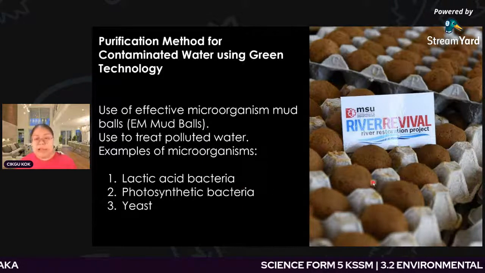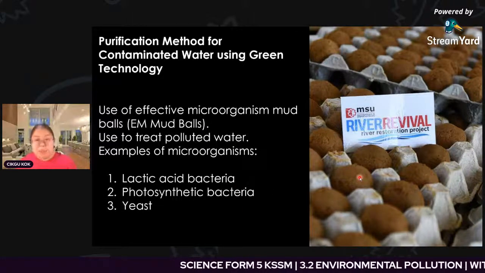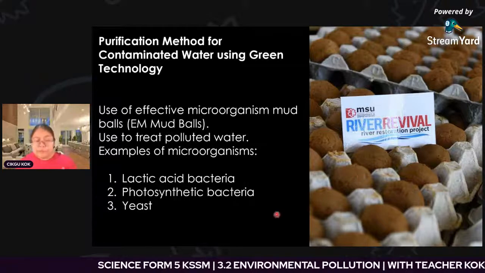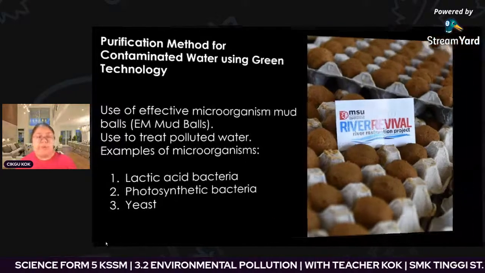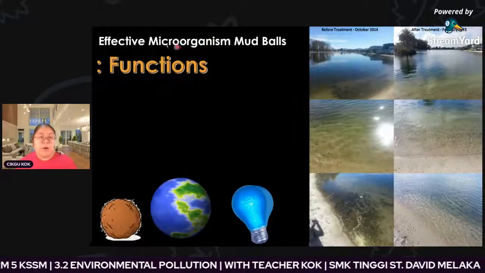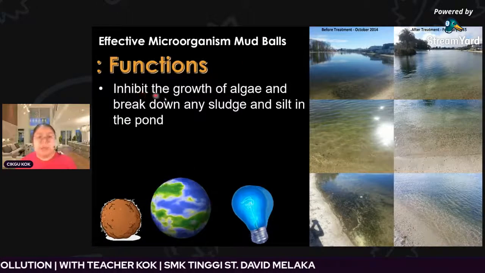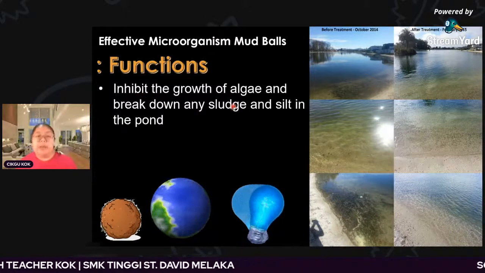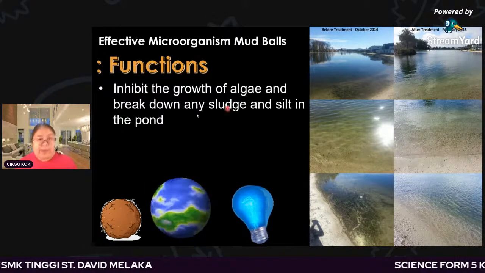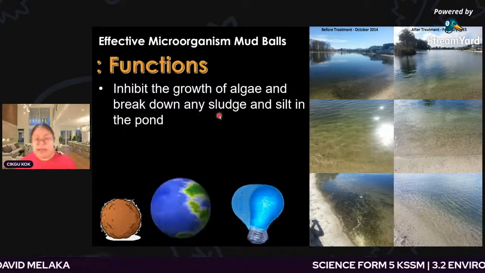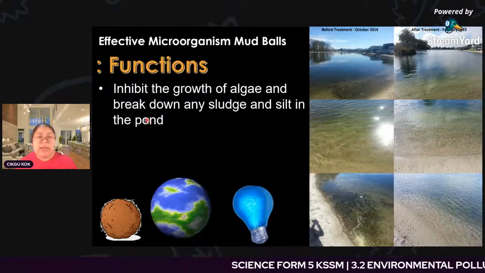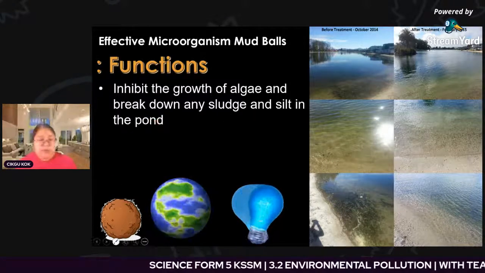So this one is an example diagram for the EM mud ball. Okay, how does the EM mud ball function? We see some of the diagrams. The functions of the EM mud ball, you can see here: inhibit the growth of the algae. That means they prevent the growth of the algae and break down any sludge and also the silt in the pond. Okay, I go to zoom the diagram.